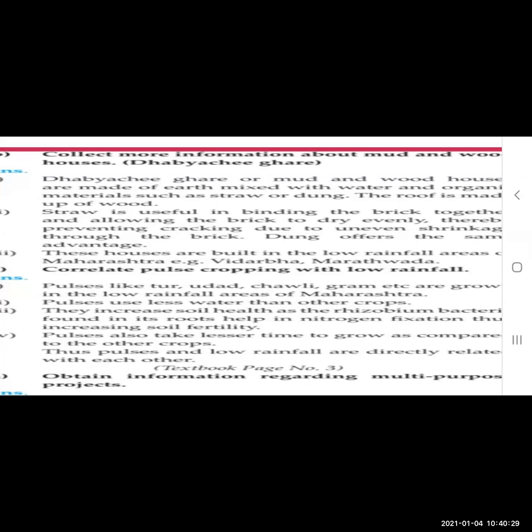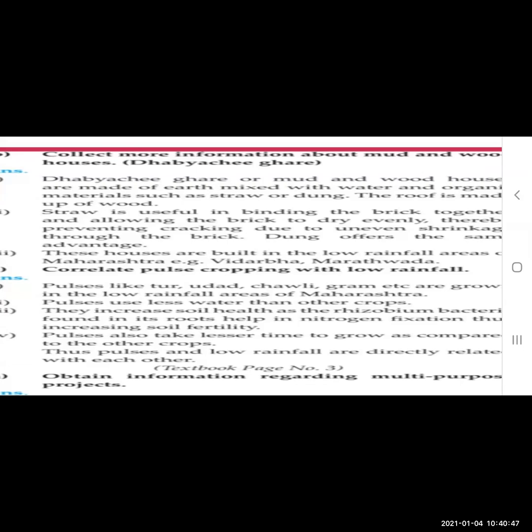You must have seen in the science that rhizobium bacteria is there, which is when we grow these pulses, this bacteria is there in the root of this plant, so they help in fixation of nitrogen and the quality of the soil becomes more fertile.